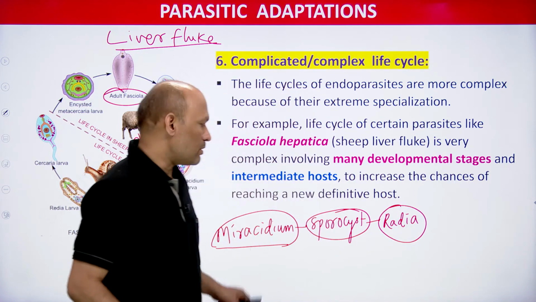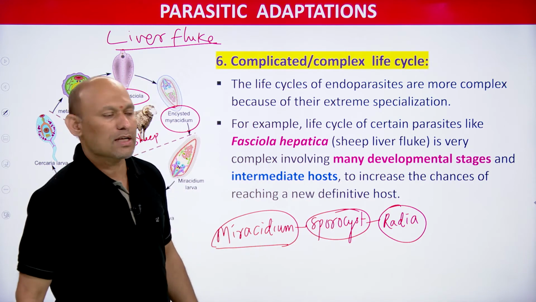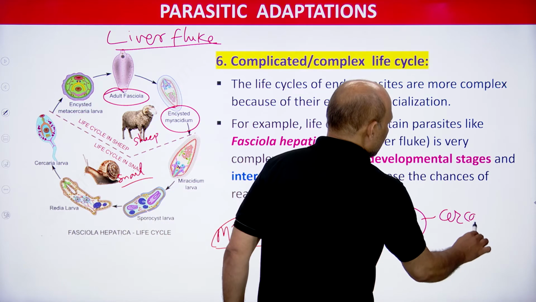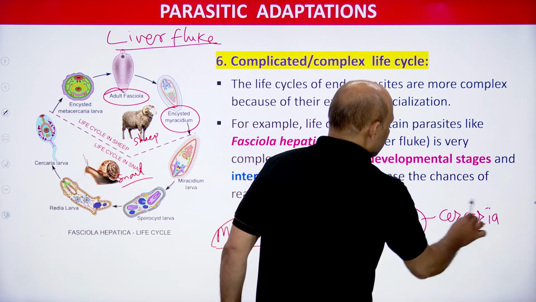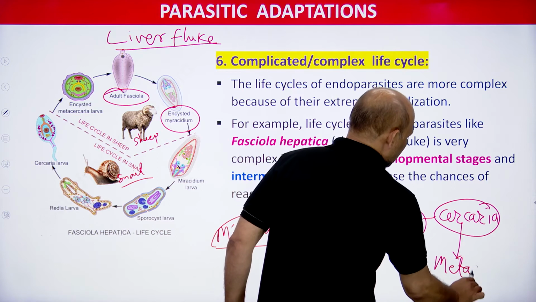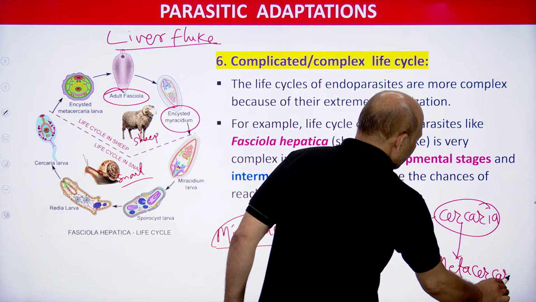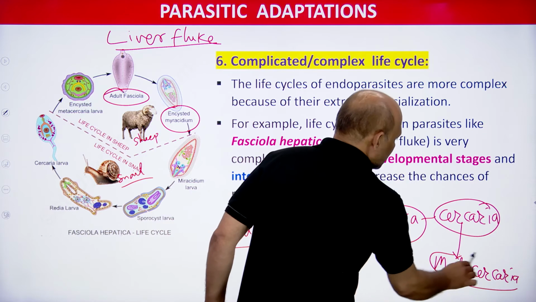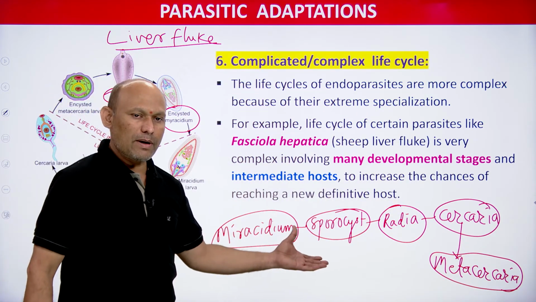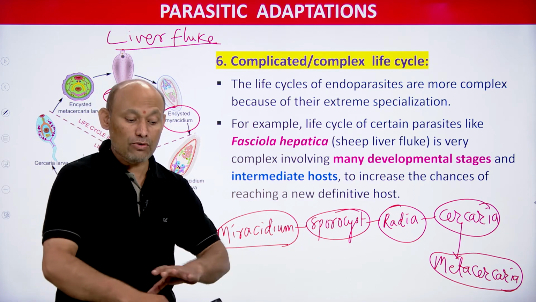So Miracidium transforms into Sporocyst, Sporocyst transforms into Redia, Redia transforms into Cercaria, and Cercaria larva transforms into Metacercaria. Now you tell, how many larval stages you can see in the life cycle of Fasciola hepatica? 5 larval stages, 5 developing stages.